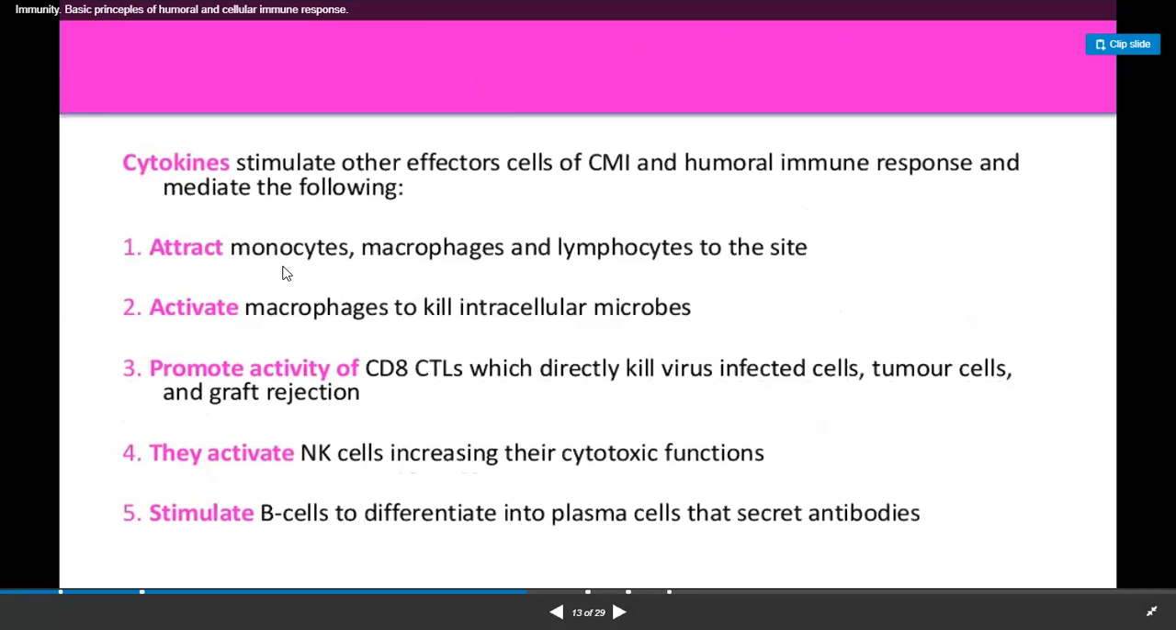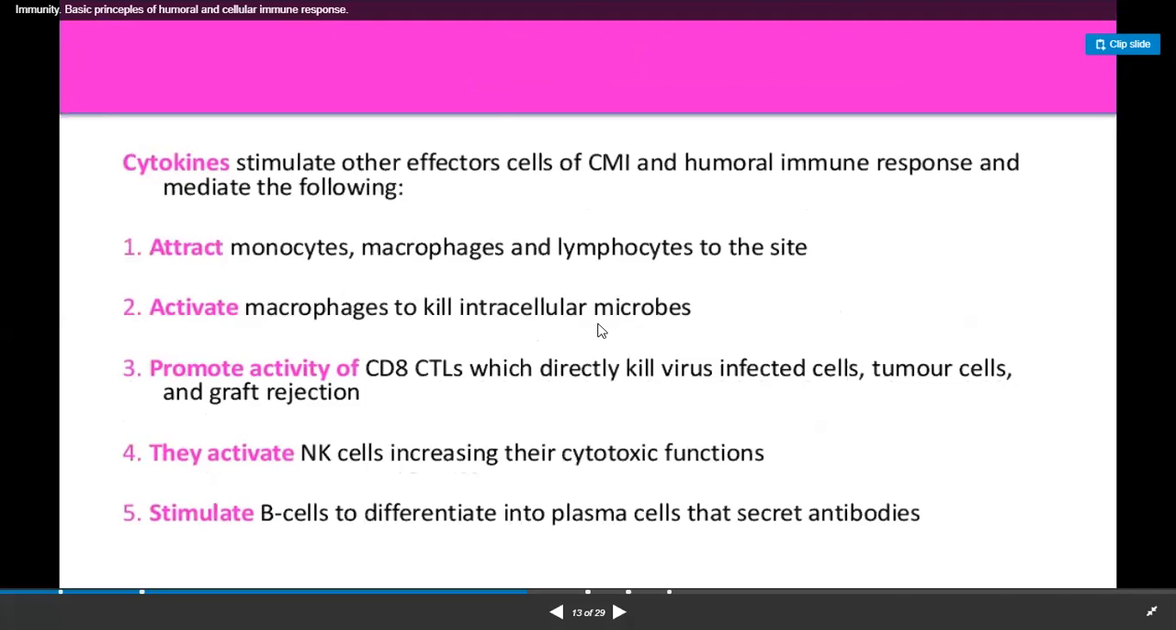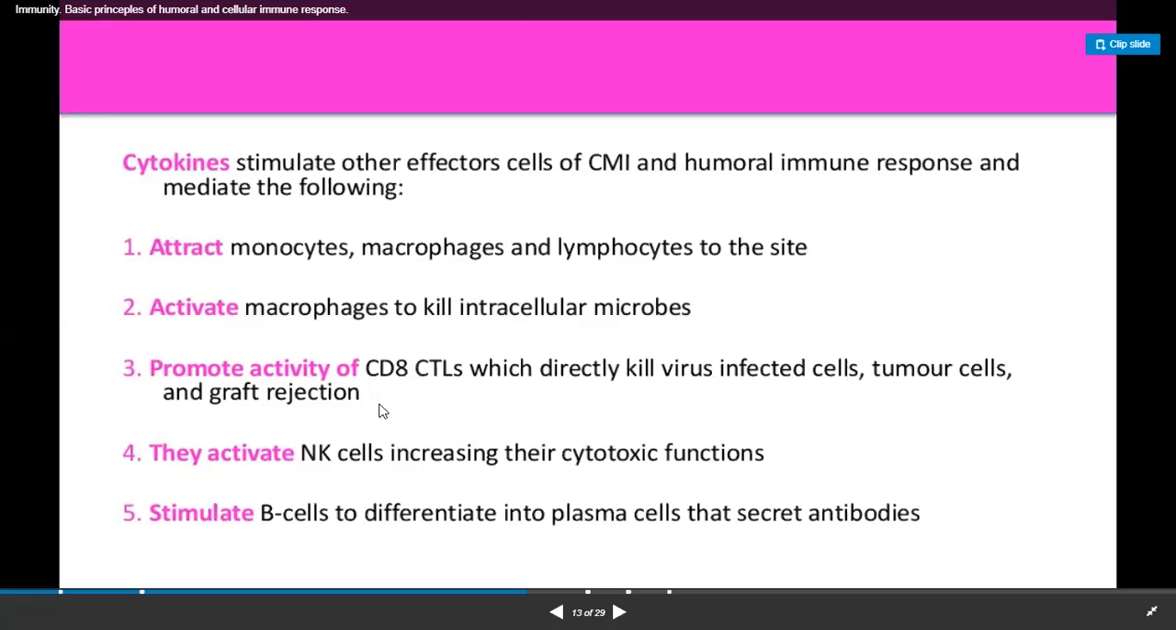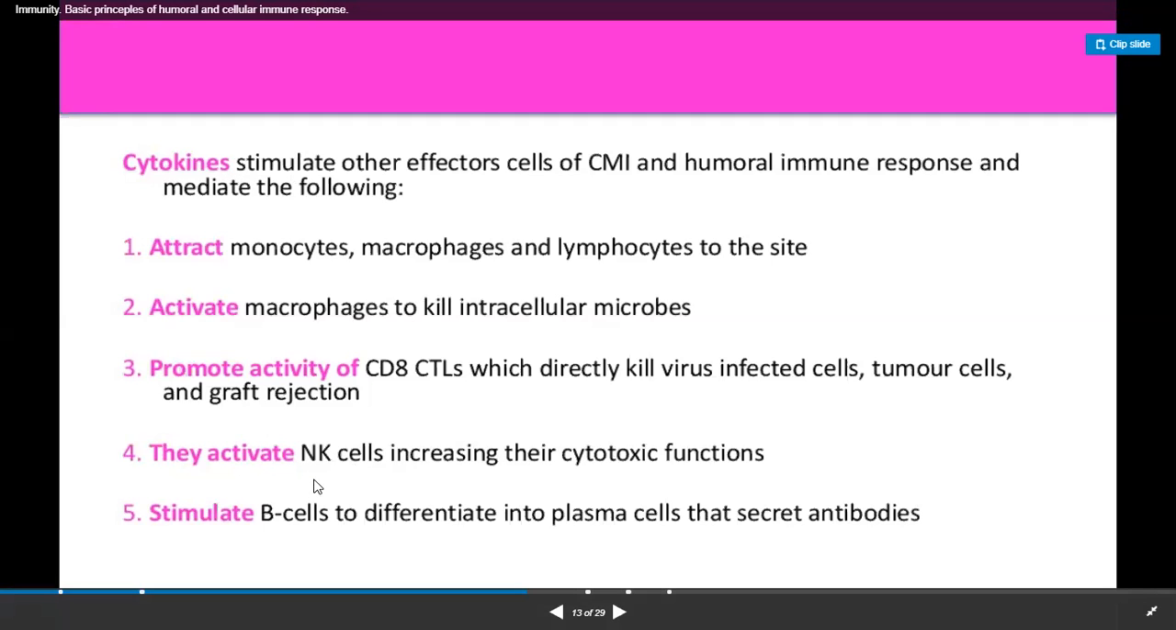They attract monocytes, macrophages, and lymphocytes. They activate macrophages to kill cellular microbes. They activate the cytotoxic cells for killing of some virus infected cells, tumor cells, and the cells which are involved in grafting. They kill all the cells which are non-self. Okay, the cytotoxic cells can also kill natural killer cells.